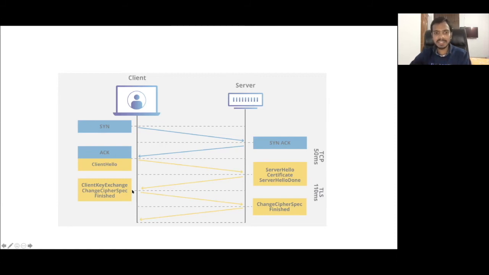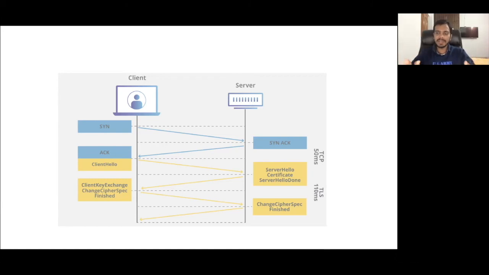Now the server will receive these 3 messages, and after that, the server will also send change cipher spec. This means that from the server side also the communication will be encrypted from now onwards. And at last it will also send a finished message saying that, okay, the handshake is finished, and it will encrypt this finished message with the private key that both have, and send it. And now the handshake is done.